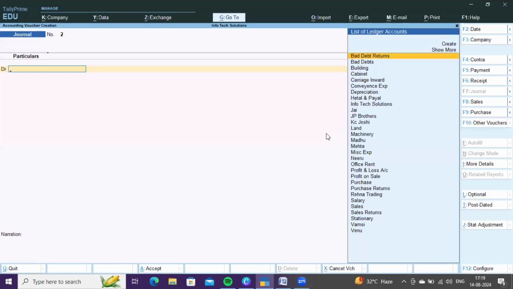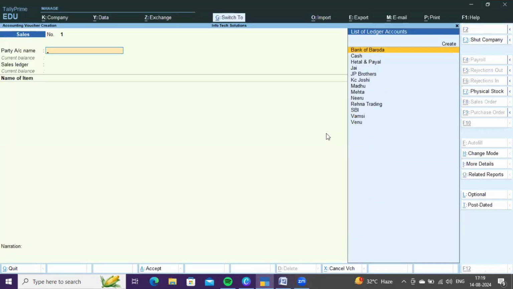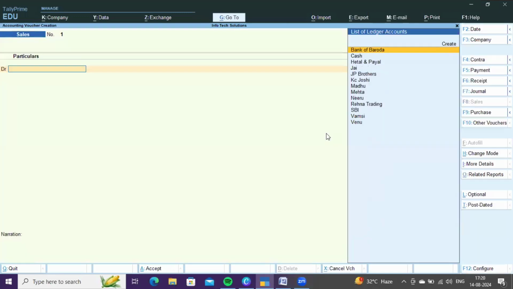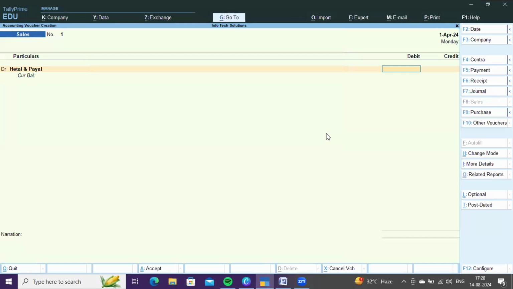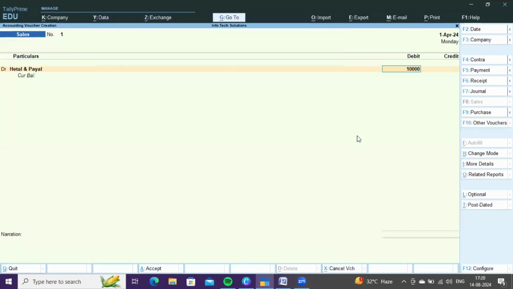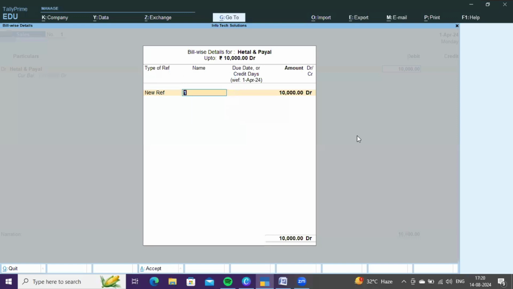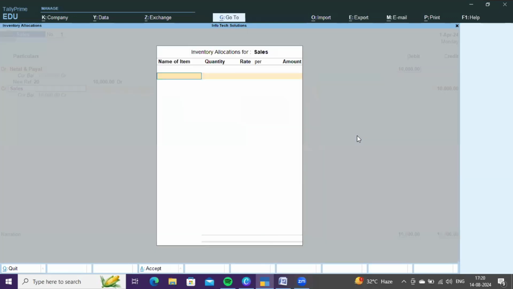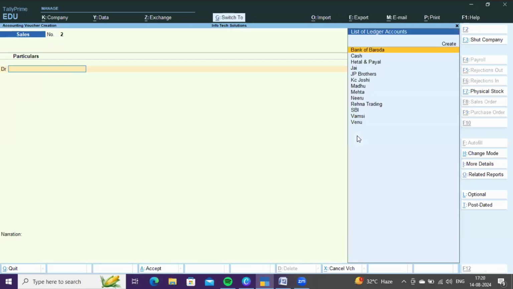Go to F8, sales voucher, press Ctrl plus H, then go to voucher mode. You need to debit Hital and Payal co account, because it is a credit transaction, right? You are selling goods to Hital and Payal co on credit basis. Okay? 10,000 under new reference and the bill number is 20. And credit sales account. Then press Ctrl A to save it.